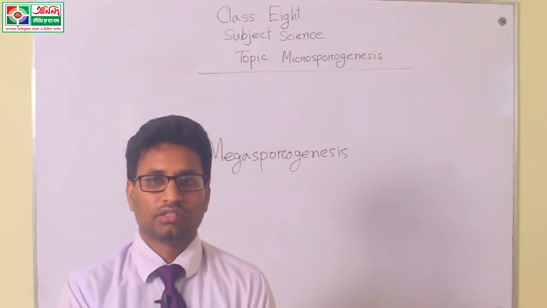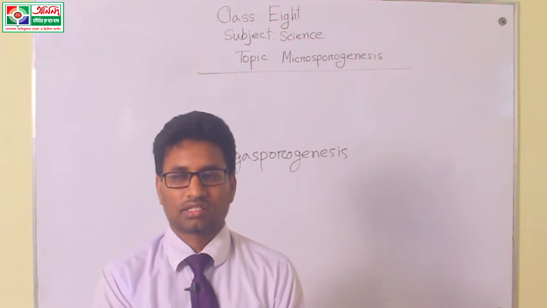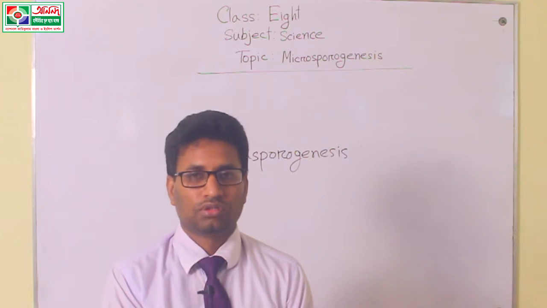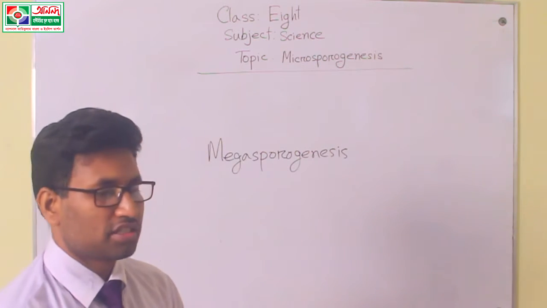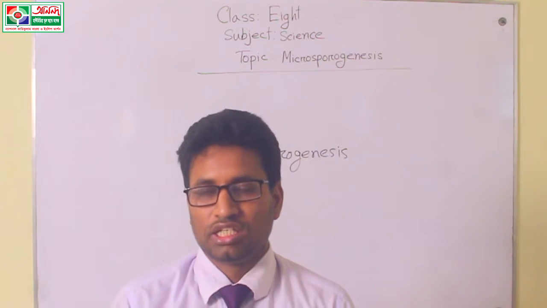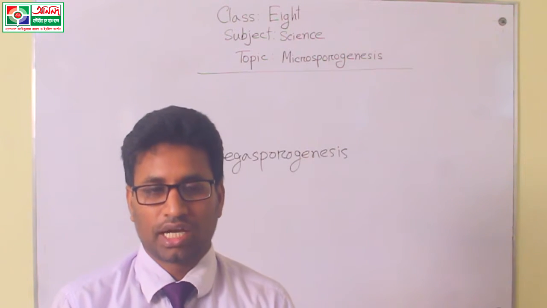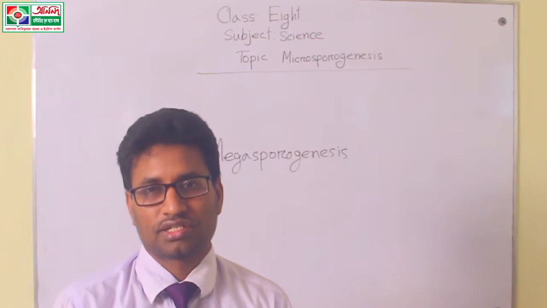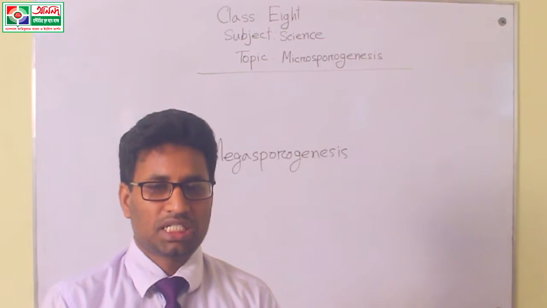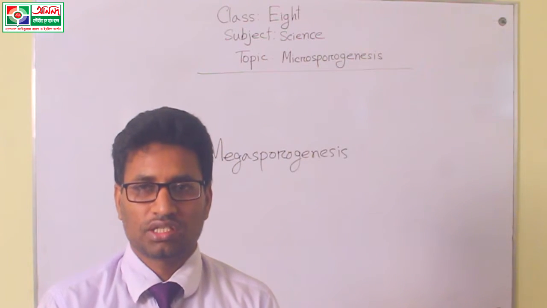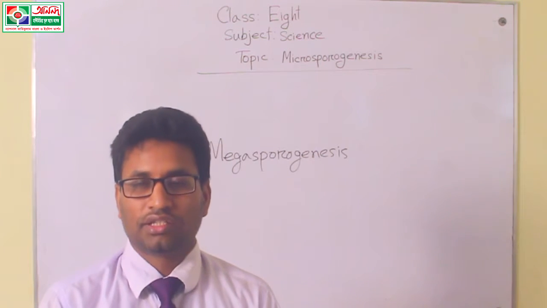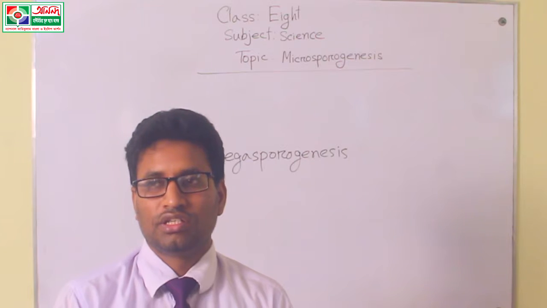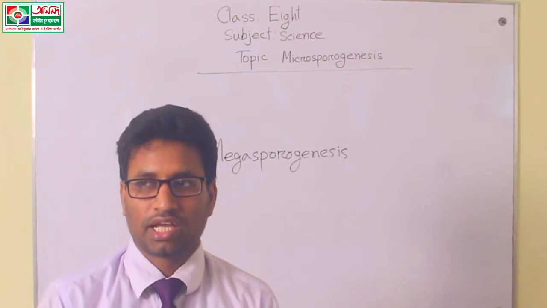Already I have said that today I will discuss megasporogenesis and microsporogenesis. Mainly today I will discuss microsporogenesis. Micro and mega sporogenesis, these two processes are included in chapter 5, and the name of chapter 5 is reproduction in plants.